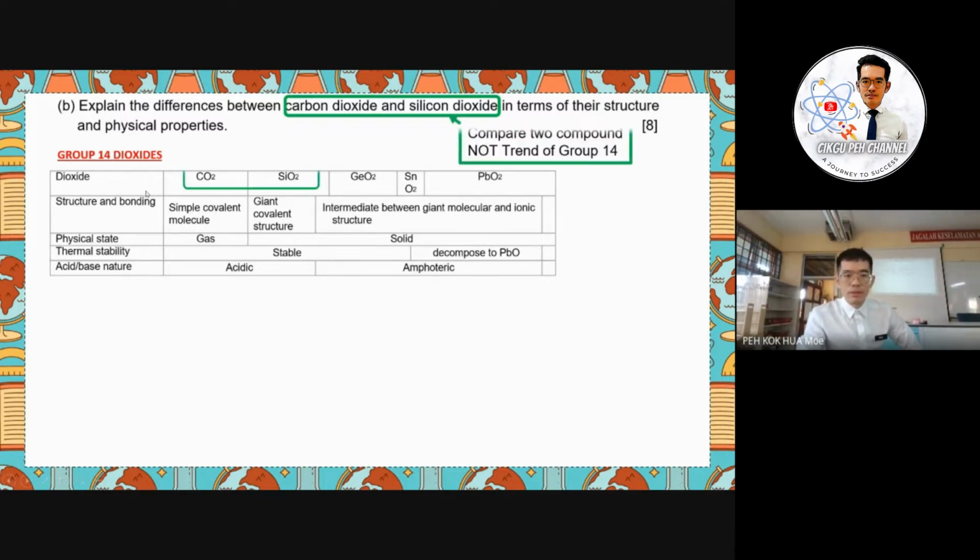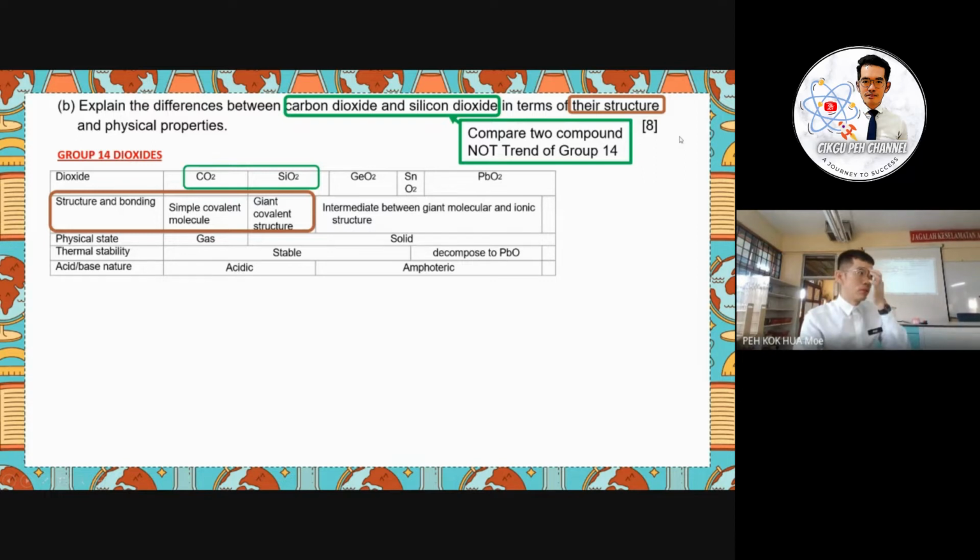So in this table, you can see we just compare two compounds. It's not all the compounds in the table here. So for the structure, you can see there will be a simple covalent molecule for carbon dioxide, while a giant covalent structure will be for the silicon dioxide here. So the points you have to write are at least 8, since the mark for this question is 8.